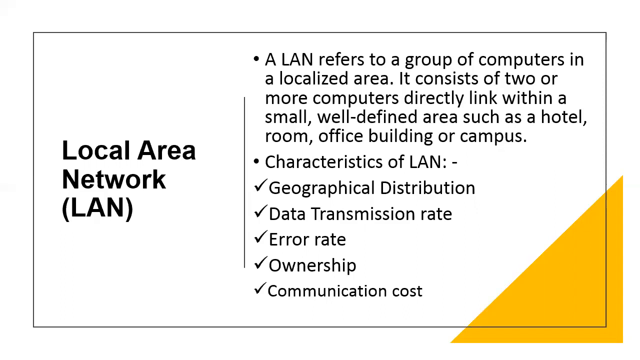Characteristics of LAN. We'll take one by one. Geographical distribution. A LAN is restricted to a limited geographical coverage of a few kilometers. Data transmission rate. Data transmission rates are higher in LAN when compared to other network transmissions. The data transmission rates in a LAN usually range from 10 megabits per second, which is Mbps, to 1 gigabit per second, which is Gbps.